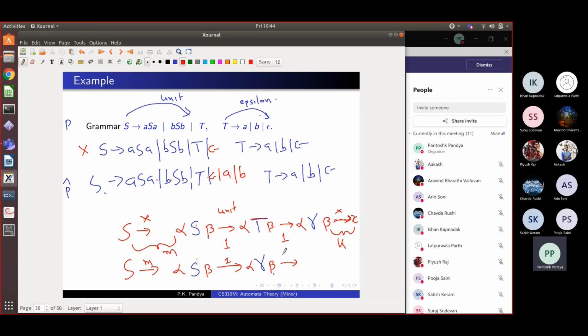So this in some K steps will give you X. So now we have got a new derivation whose length is what? Rishi, what is the length of this new derivation? This was the old derivation. This is the new derivation. This is an old derivation where a unit rule was used. Here we substitute that unit rule and the following substitution of T by a single step. So what is the length of this derivation?